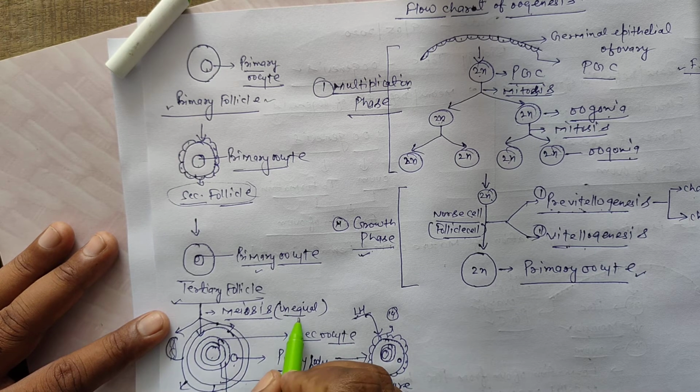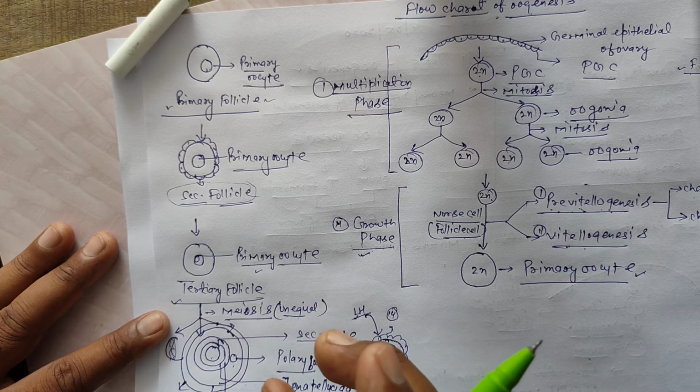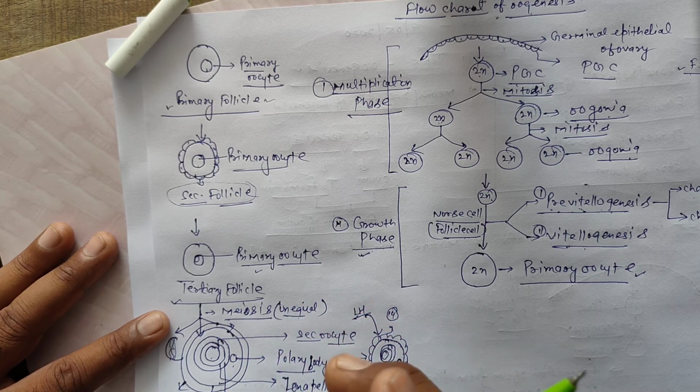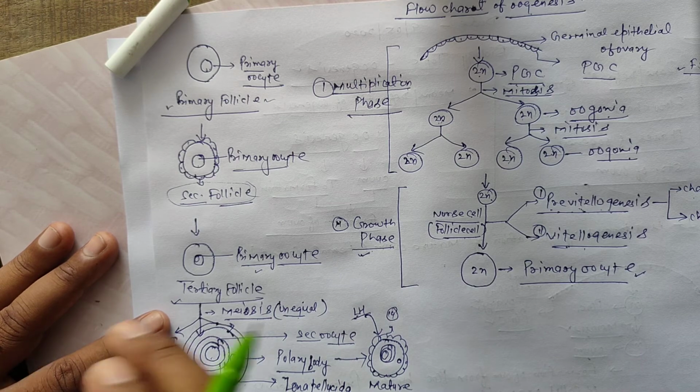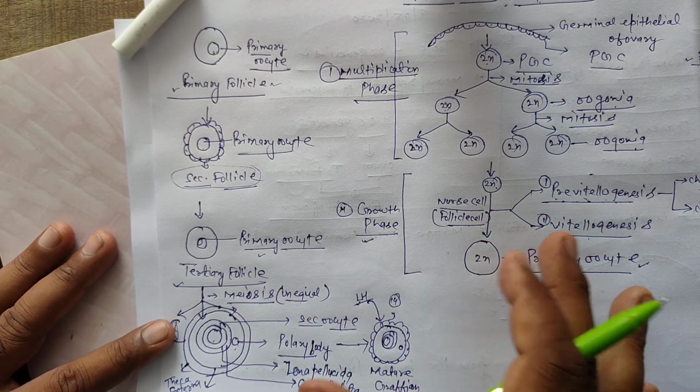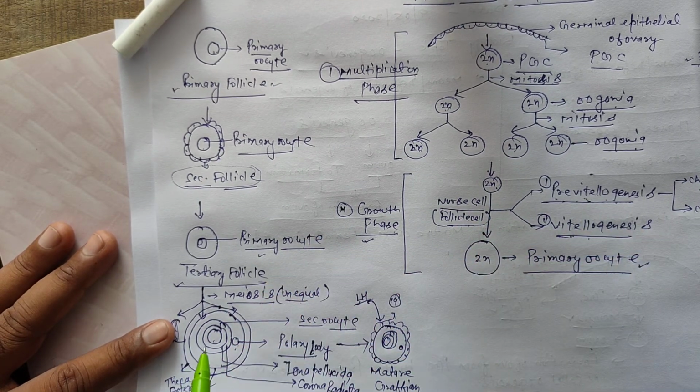Unequal meiosis, because this division forms two types of cells: the small polar body and the large secondary oocyte. The tertiary follicle is then converted into the Graafian follicle containing the secondary oocyte.